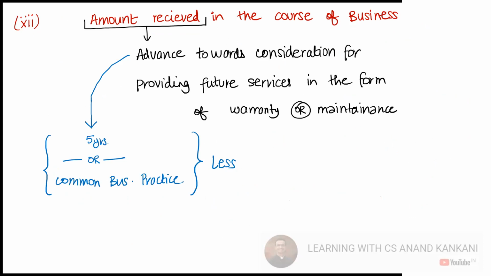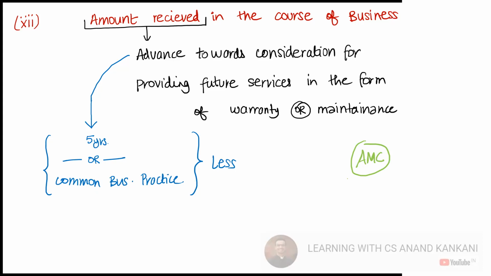Then you have the amount received towards consideration for providing future services in the form of warranty or maintenance. So a typical annual maintenance contract, AMC, right? Say you have received that AMC for 5 years in advance. That is also not considered as a deposit, within the time period which is there in common business practice.